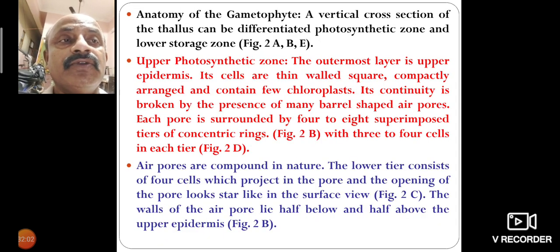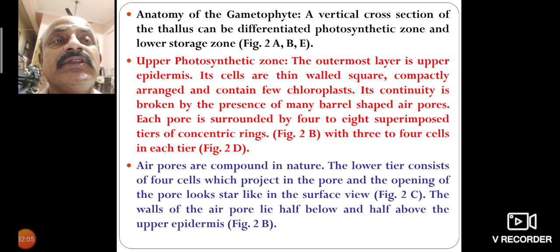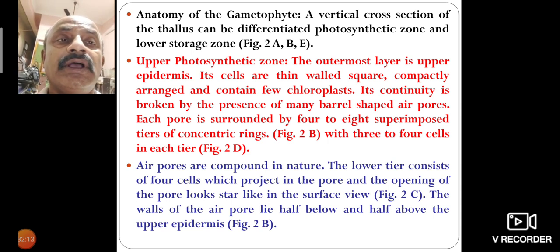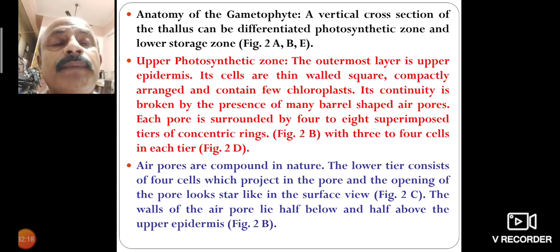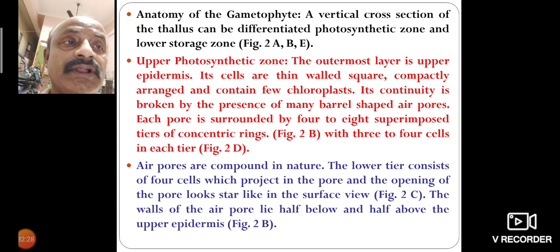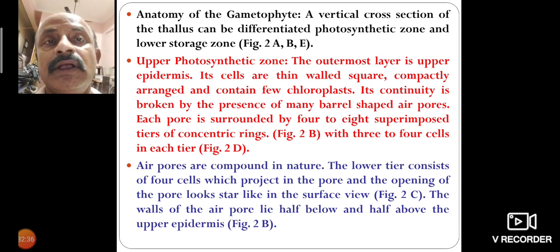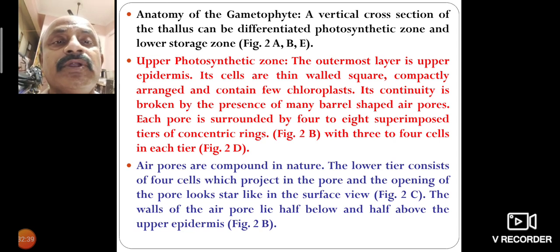Anatomy of the gametophyte: a vertical cross section of the thallus can be differentiated into an upper photosynthetic zone and a lower storage zone. The upper outermost layer is the upper epidermis. Its cells are thin walled, square, compactly arranged and contain a few chloroplasts. It is broken by many barrel-shaped air pores.